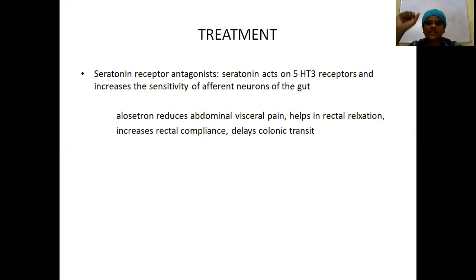Alosetron reduces the abdominal visceral pain, helps in rectal relaxation, increases the rectal compliance, and delays the colonic transit. So basically, you are blocking the sensation of visceral pain, which is being carried through the serotonin, by giving serotonin receptor antagonists.